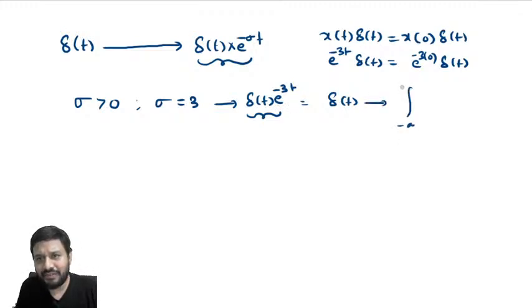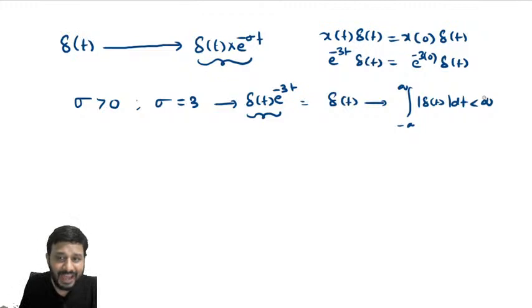So we know that del of t means what? Absolutely integrable. Yes or no? Del of t is absolutely integrable. Absolutely integrable means the absolute area under the signal must be finite. Yes, impulse signal means its area is 1. It is an absolutely integrable signal. Now you can take any value of sigma greater than 0. Sigma is equal to 3, but for the sake of convenience you can take a complex value also. In the S-plane, sigma greater than 0 can correspond to a complex value also. 1 plus j, 100 plus 100j, 100 plus 5j, your wish. You can take any complex value also.